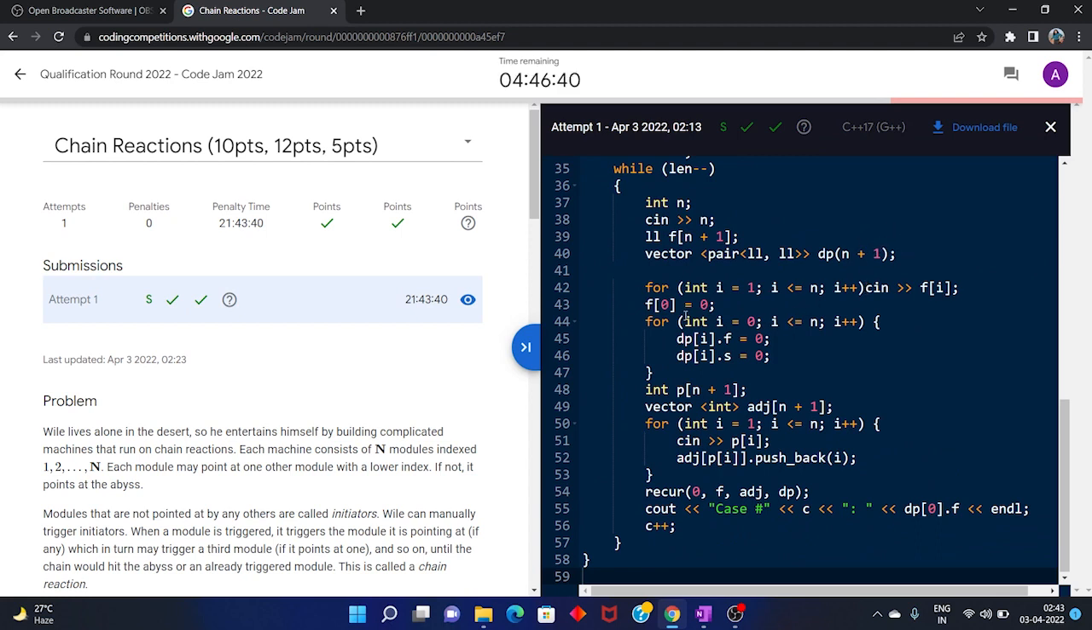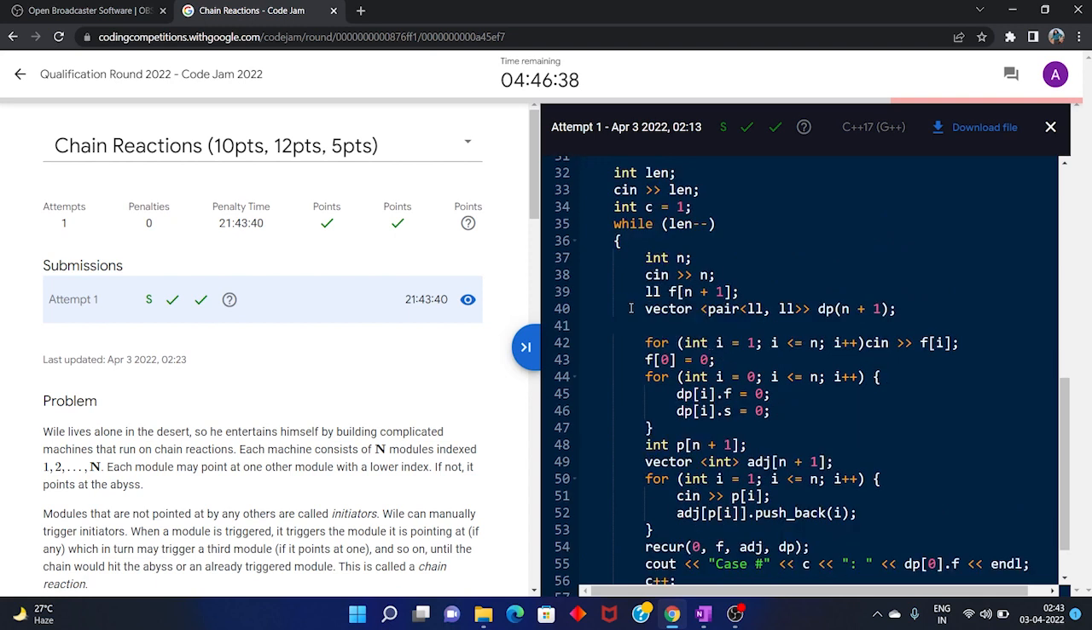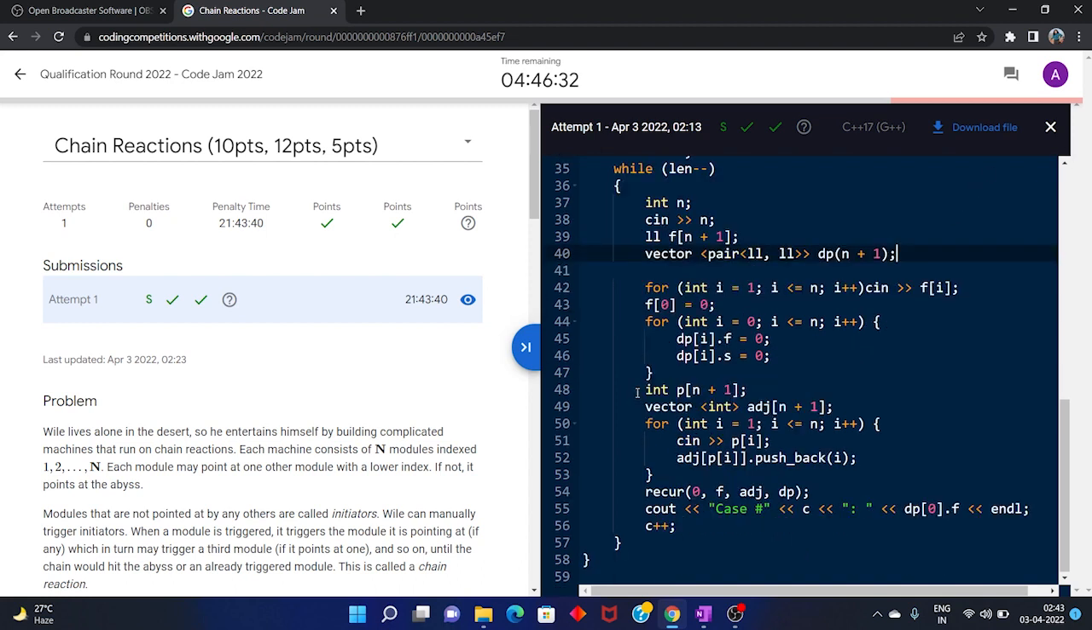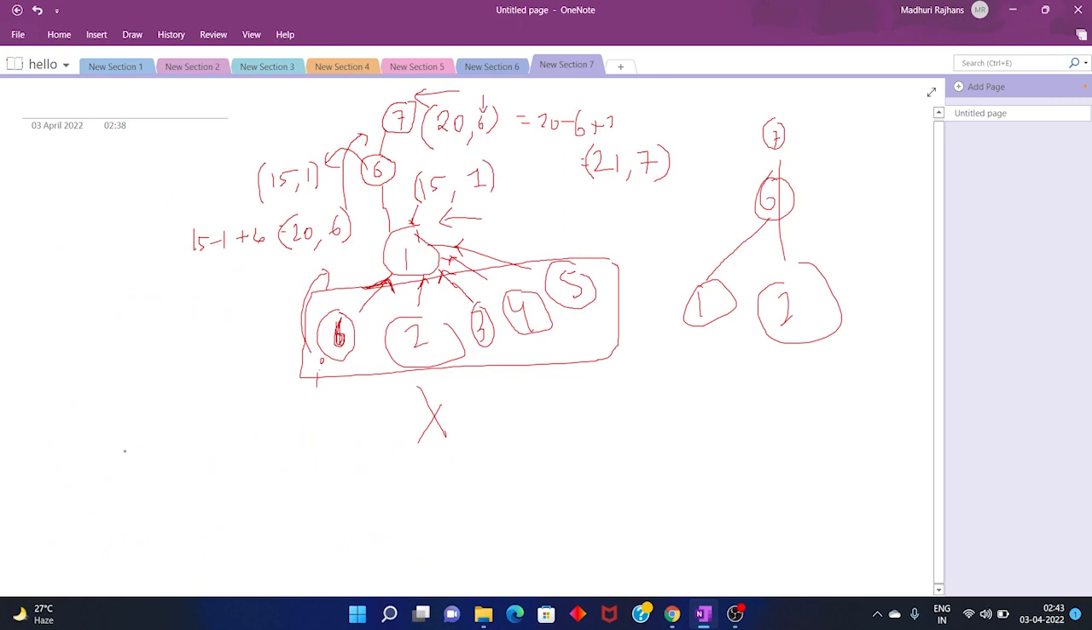Let's define a DP array here, a DP vector, which will be a pair of long long. What will this store? This will store the sum, and this will store the minimum element, right?